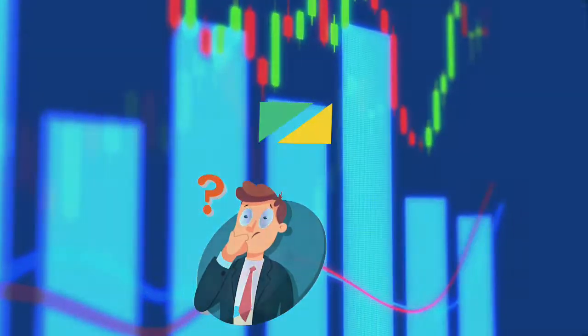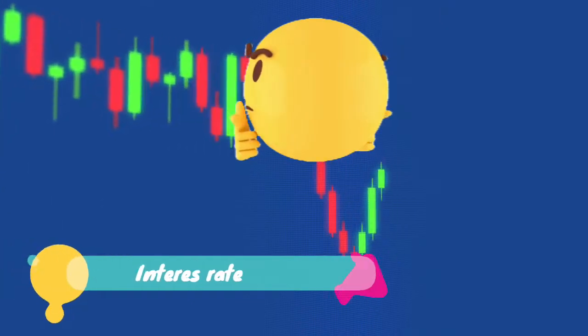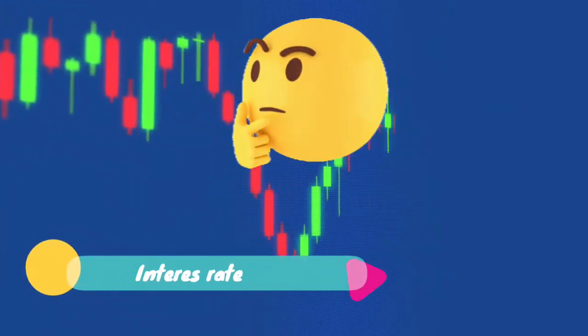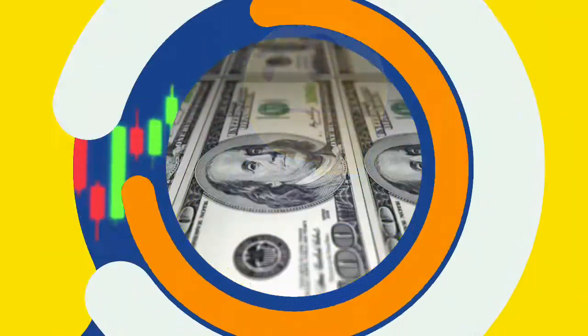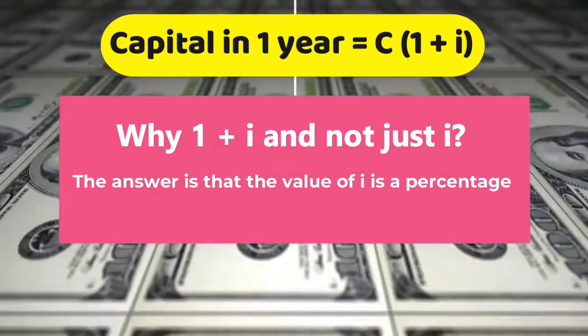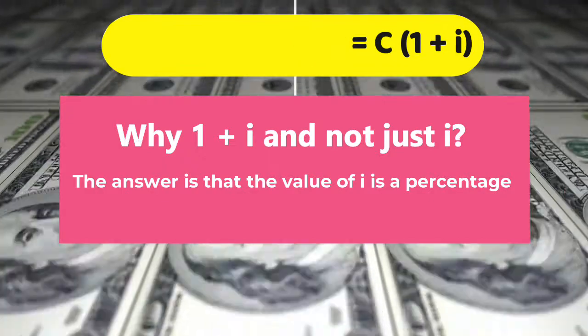How much will it grow? How big should our price be? That answer is given by our interest rate, which we will denote as the letter I. So, why 1 plus I and not just the letter I? The answer is that the value of the letter I is usually a percentage. Let's see with a small example.